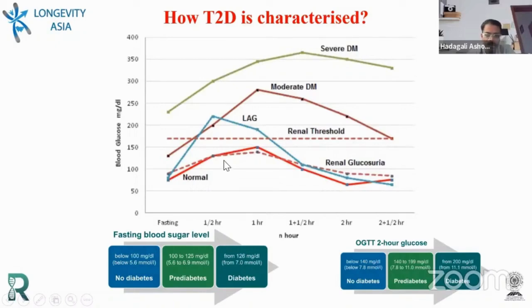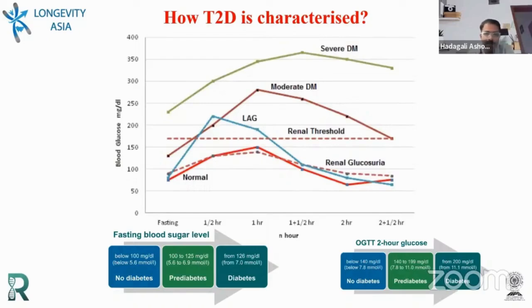When the individual is diabetic, obviously their fasting glucose will be high, above 125 mg per dL. Another interesting characteristic we need to notice here is the peaking. Usually the peaking will be within 1 hour in non-diabetic individuals. When people are diabetic, it will be slightly towards the right, after an hour.